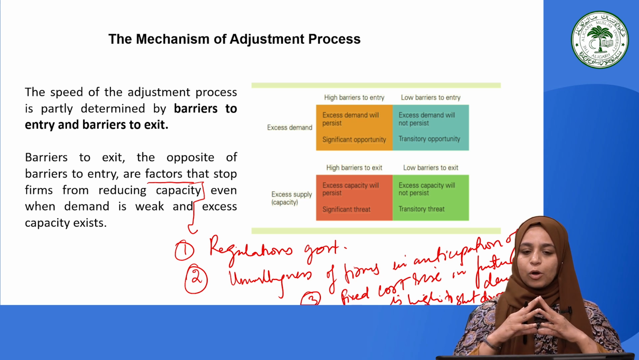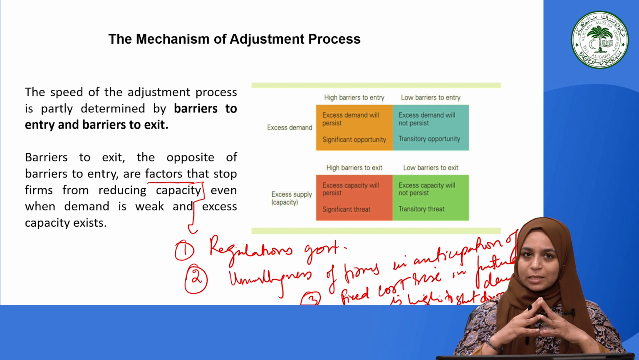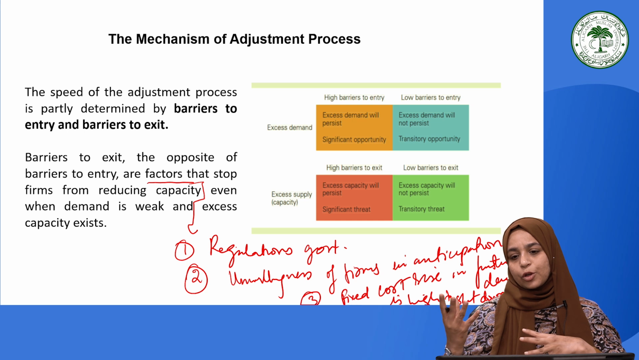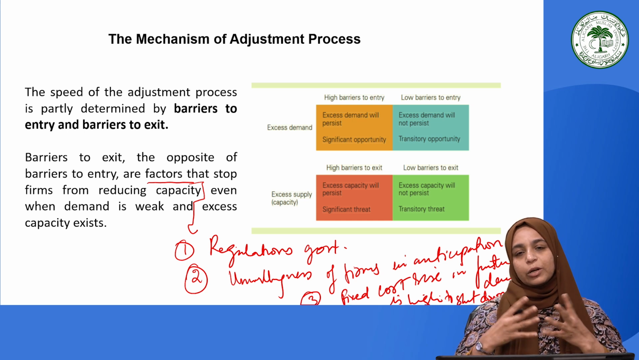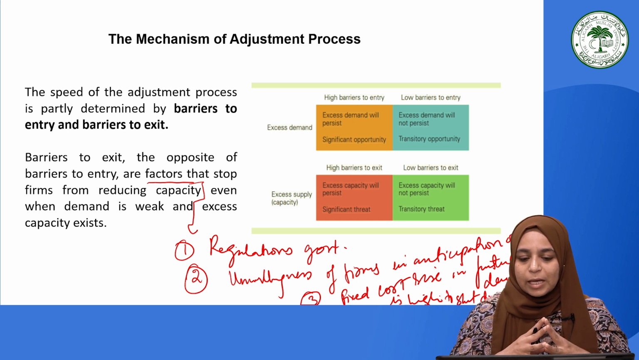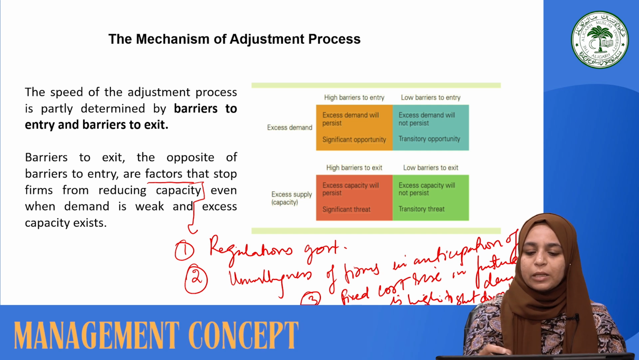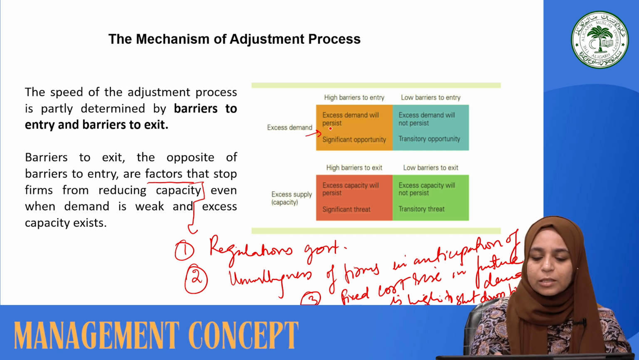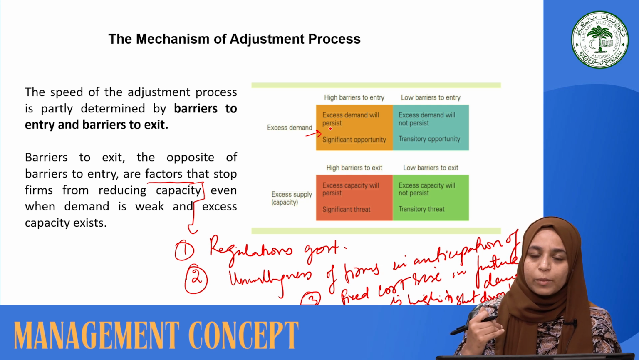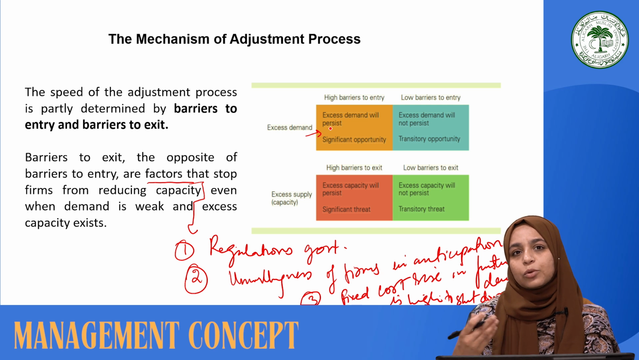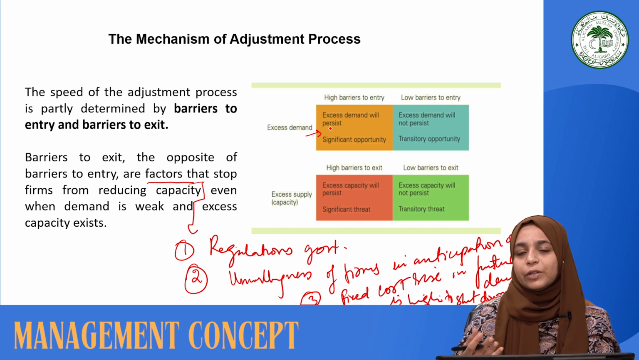Now, through this mechanism of excess demand and excess supply, let us understand how an opportunity can shift to a transitory opportunity, and a threat into a transitory threat. As we could see in this image, when there is excess demand and there are high barriers to entry, competitors are less able to enter a market. That means this is an opportunity for the existing firms to deliver undifferentiated products to the customers and serve their needs by delivering quality products and services.